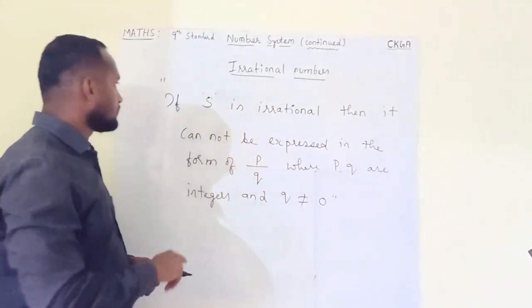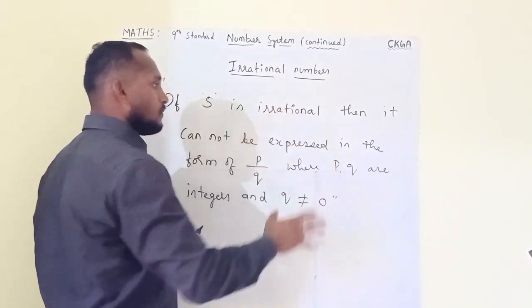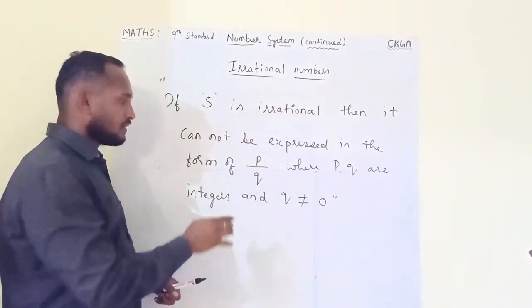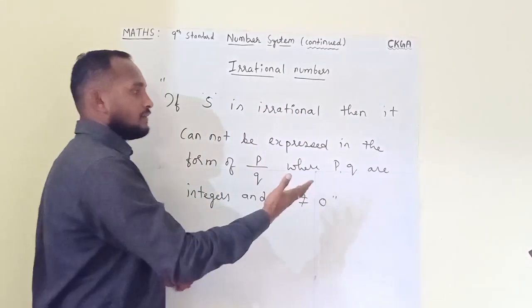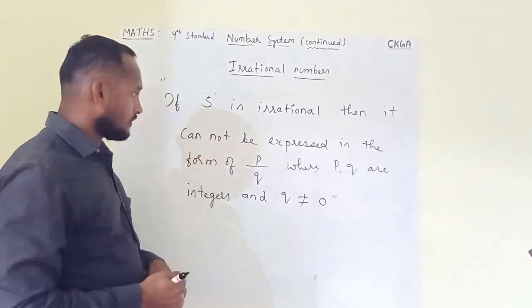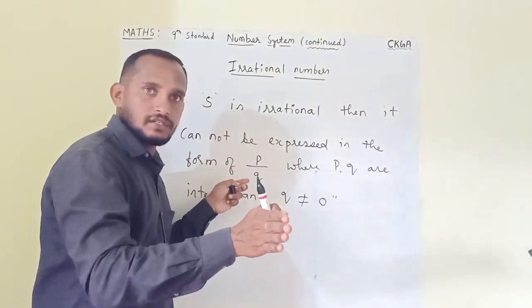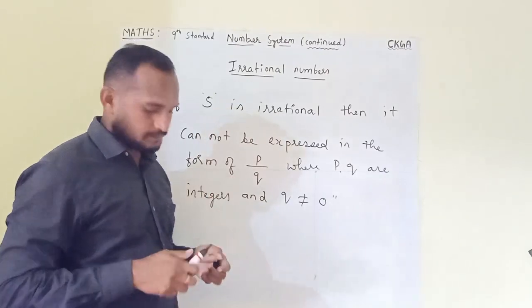I'll repeat, if some numbers you are calling irrational, those numbers cannot be written in the form of p by q, where p and q are integers and q is not equal to 0. Hope you understand the definition. If a number can be expressed in the form of p by q, they are rationals, they are not irrationals.